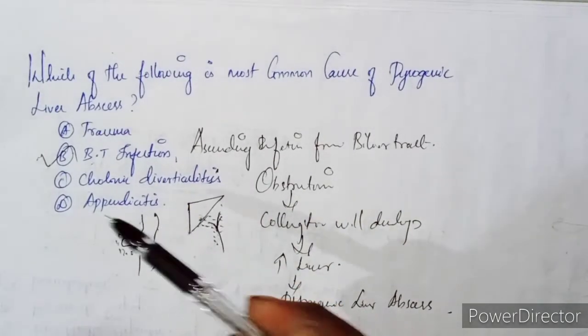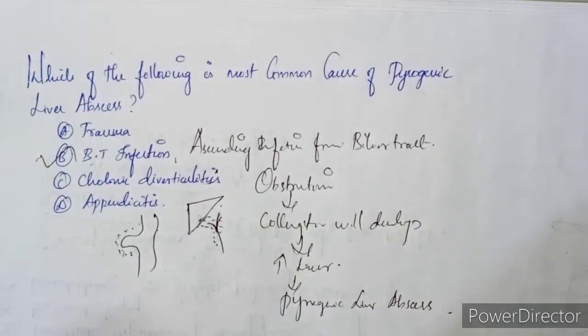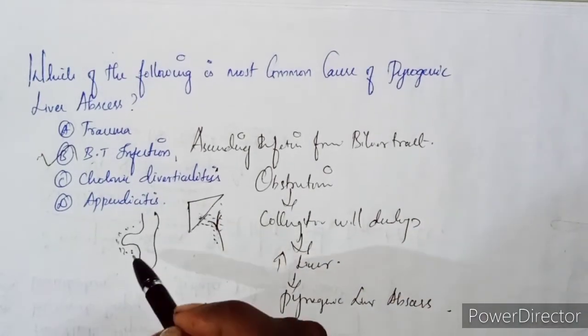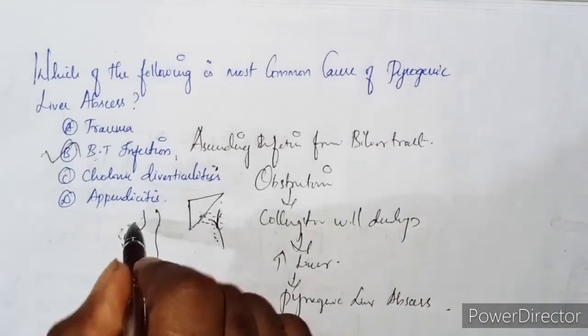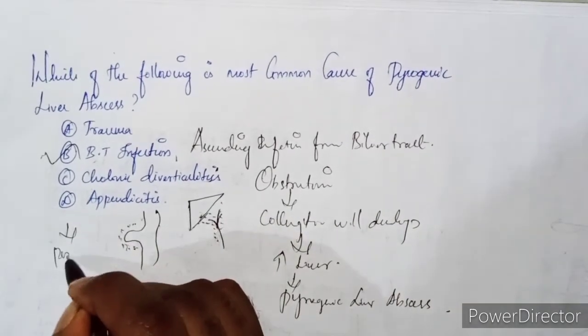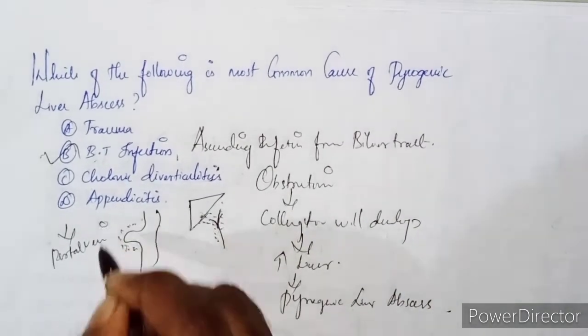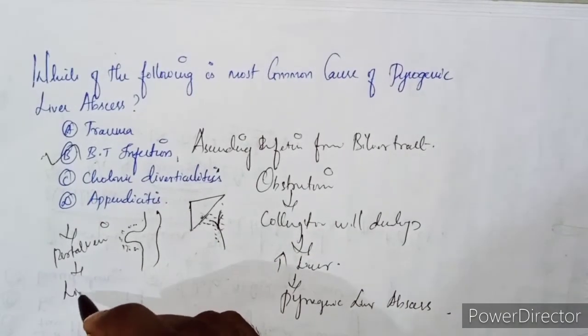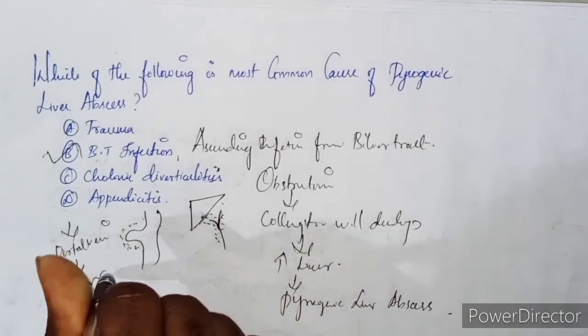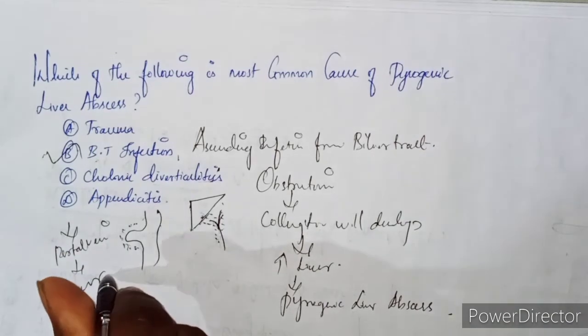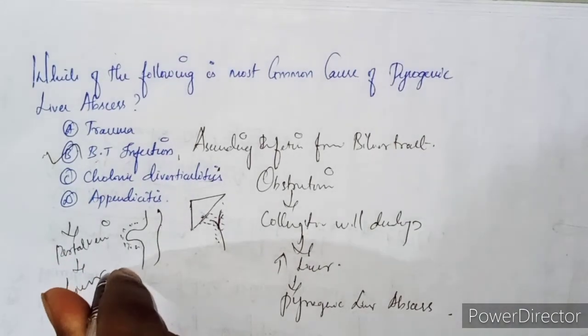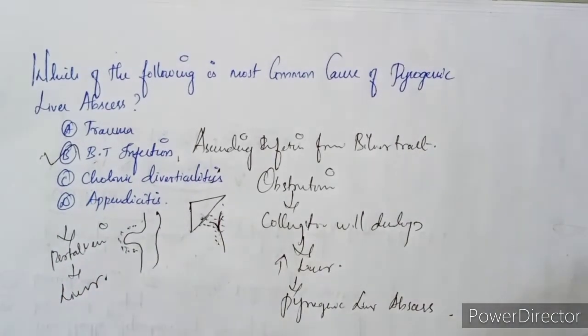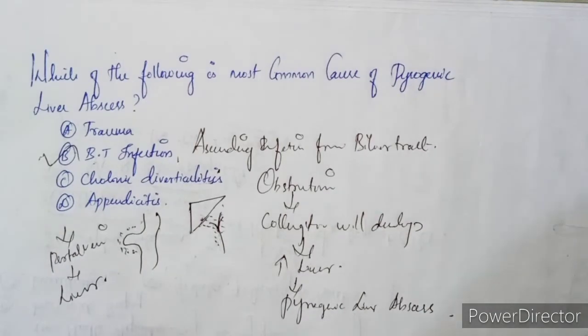How can colonic diverticulitis be the cause of pyogenic liver abscess? Because of the diverticulitis of the colon, the infection can travel to the portal vein and directly enter the liver. Some hematogenous spread can also be a cause of pyogenic liver abscess. And this question can also be asked in a different form.